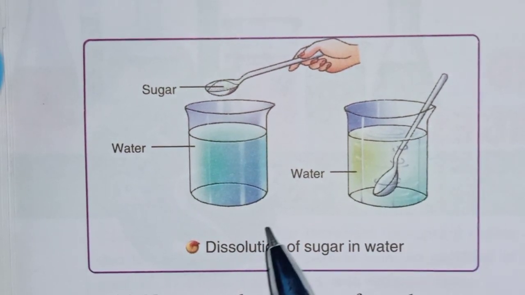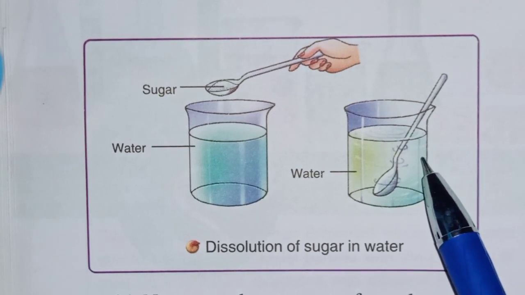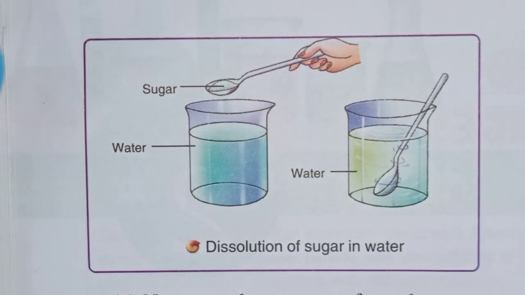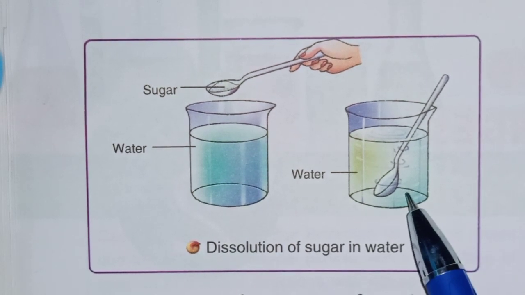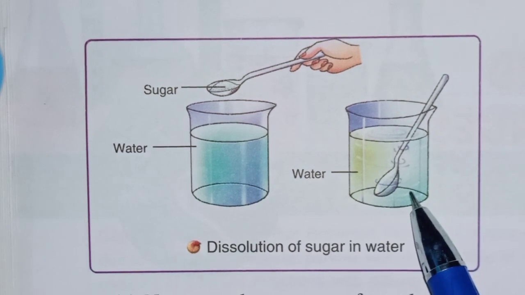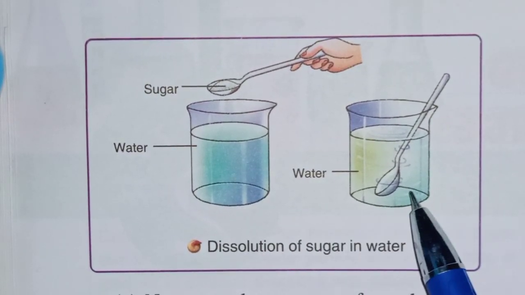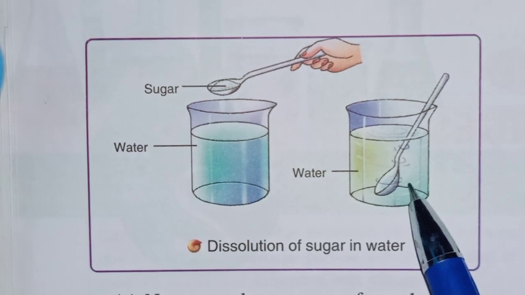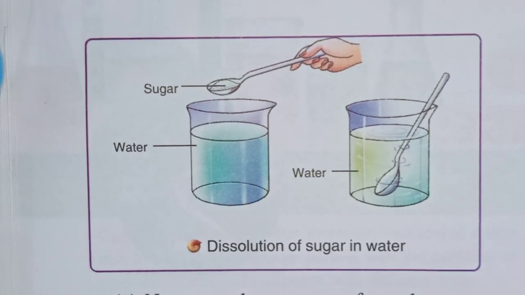So there will be no change in property, and this sugar can be reversed back to the crystal form on heating. So this change is a physical change because there is no change in property and it can be reversed. So dissolution of sugar in water is a physical change.